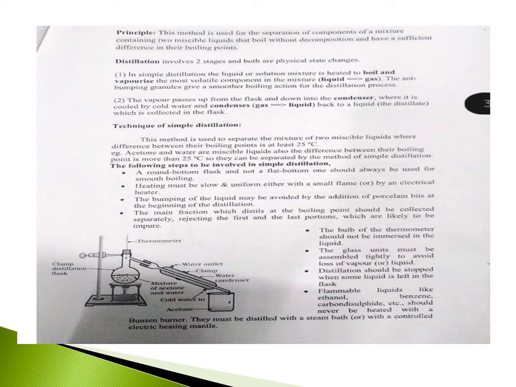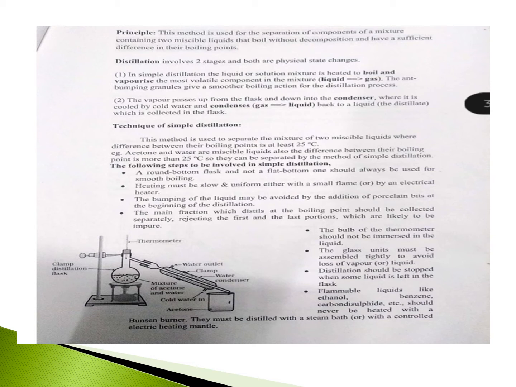So what are the steps involved in the simple distillation method? First, a round bottom flask and not a flat bottom one should be used for smooth boiling. Use only a round bottom flask, not a flat bottom flask, because the round bottom flask gives smooth boiling. Heating must be slow and uniform, either with a small flame or by an electrical heater. The bumping of the liquid may be avoided by the addition of porcelain bits at the beginning of the distillation.